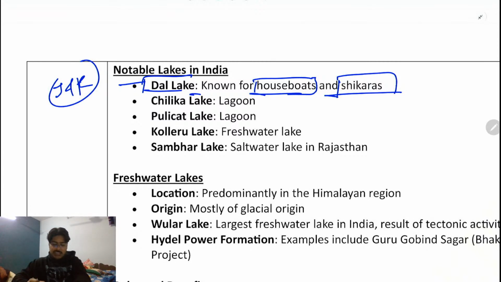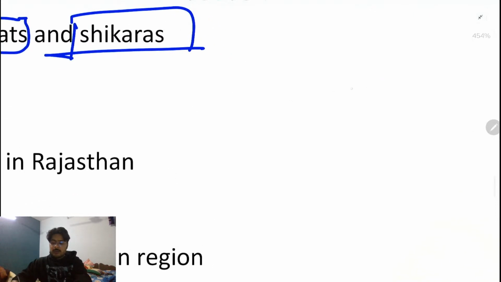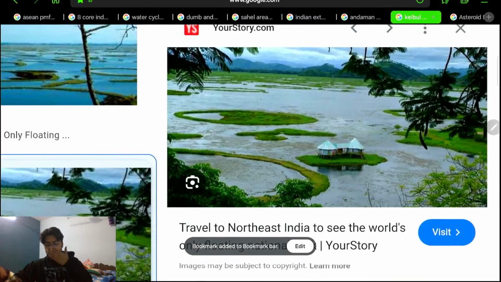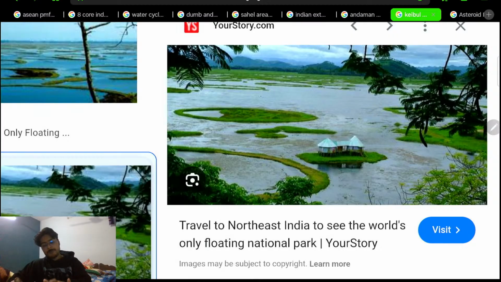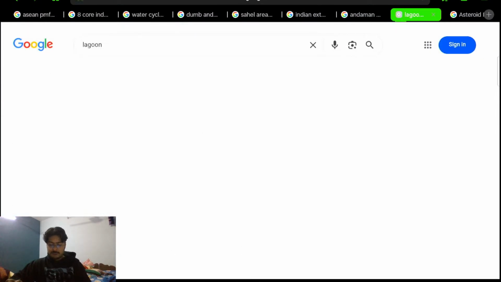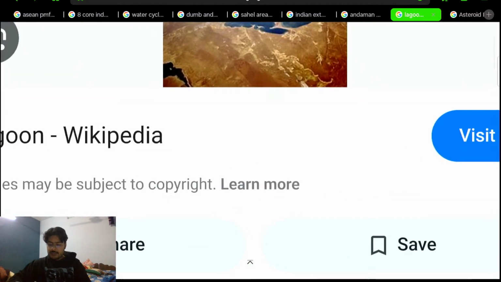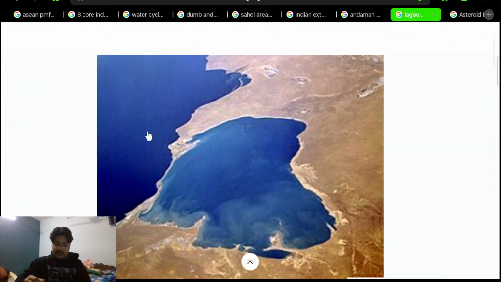Next, Chilika Lake, which is a lagoon lake. What is the meaning of lagoon? Let me show you the picture. So this is the lagoon. Here you can see this is the area of the ocean or sea.